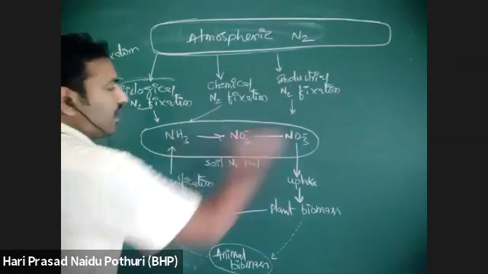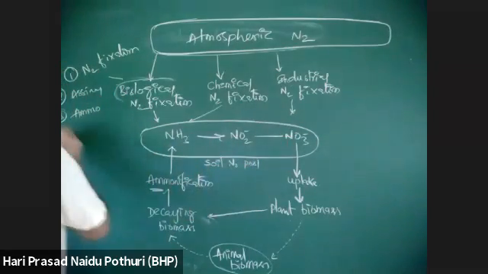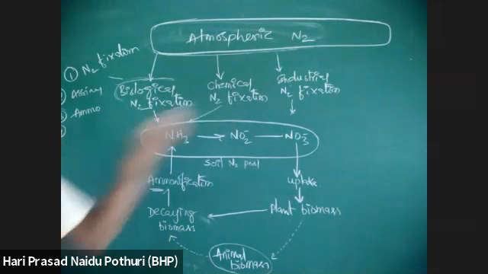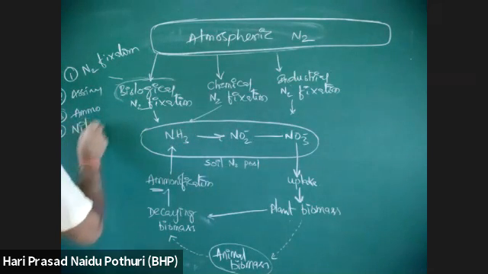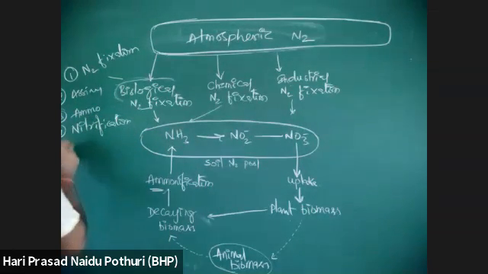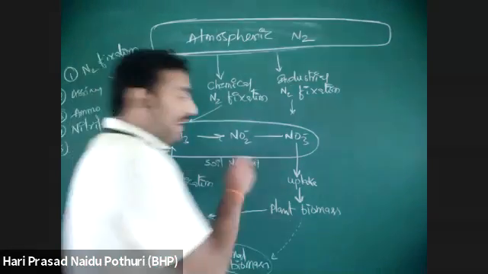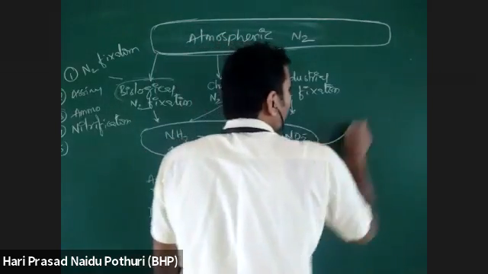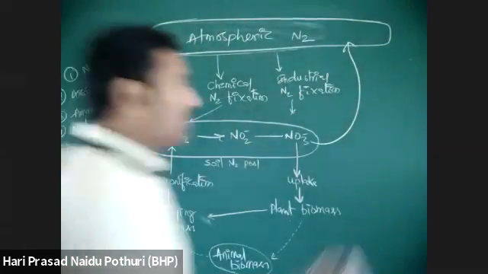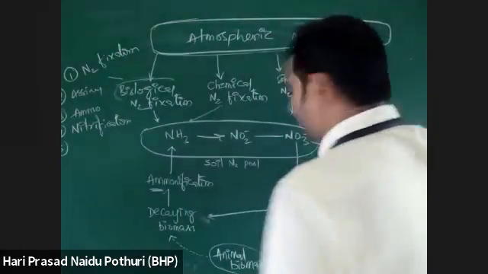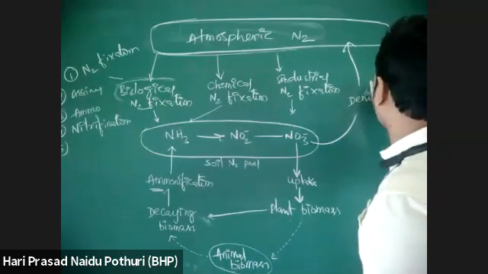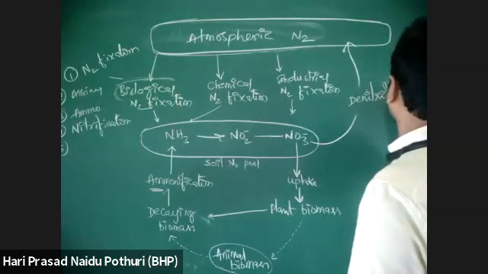After that, ammonia may undergo what? Nitrification. Ammonia may be converted into nitrate by a process called nitrification. Then the nitrified forms may be reconverted or transferred back to the atmospheric, molecular form by a process called denitrification.